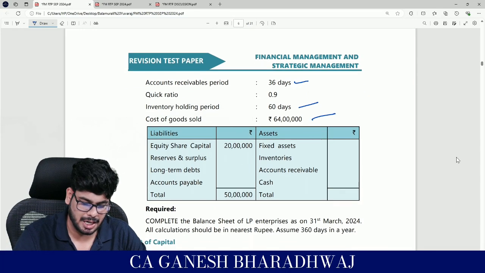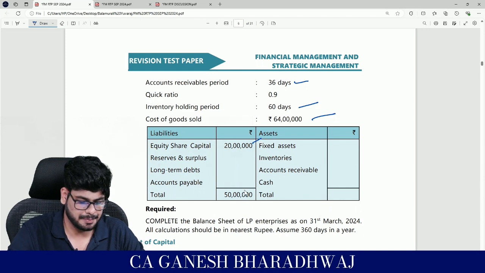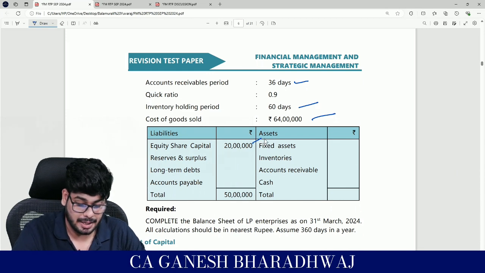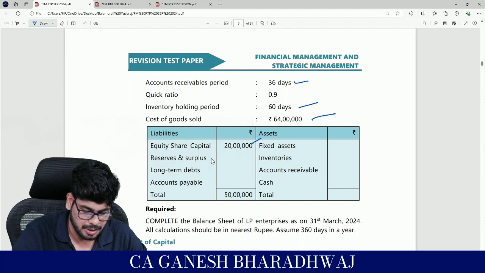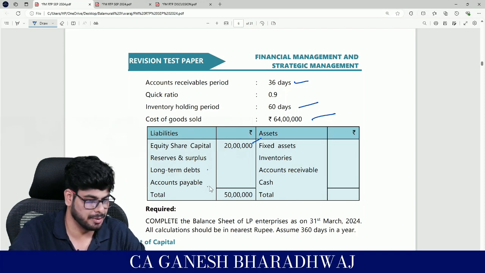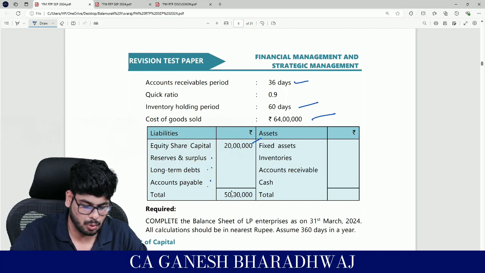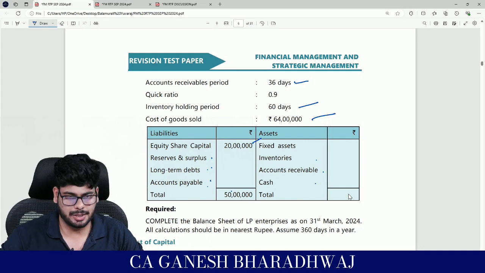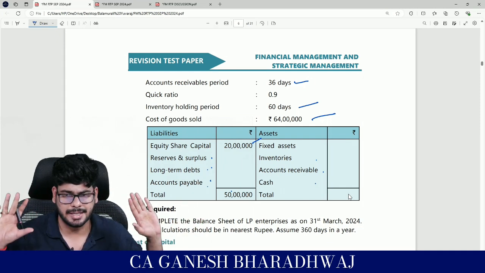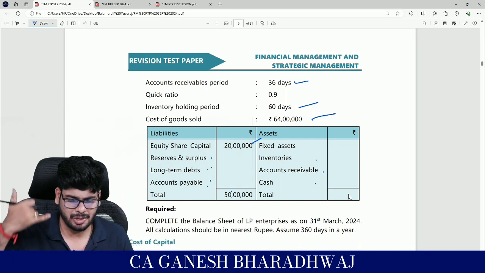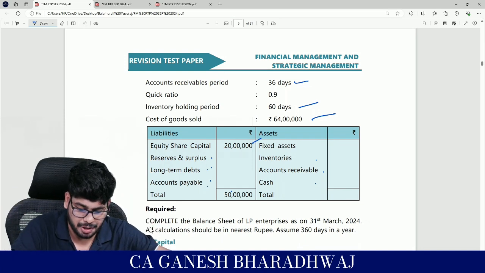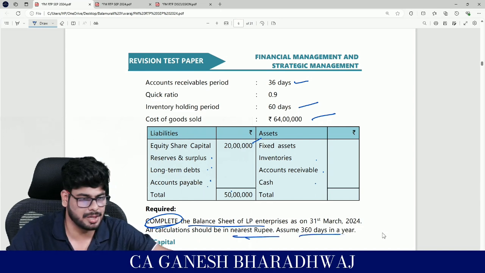Fine. Now what have they asked for? Liabilities is 20 lakhs, right? Under liabilities, equity is 20 lakhs, equity share capital, reserves and surplus, long-term debts, accounts payable. These three figures are missing. The total is going to be 50 lakhs, right? Fixed assets, inventories, accounts receivable, cash, and total. Now in this question, they have listed what are the assets and liabilities available. Clear? Based on the above data, you need to complete the balance sheet, right? And all the calculations should be to the nearest rupee. Assume 360 days in a year.